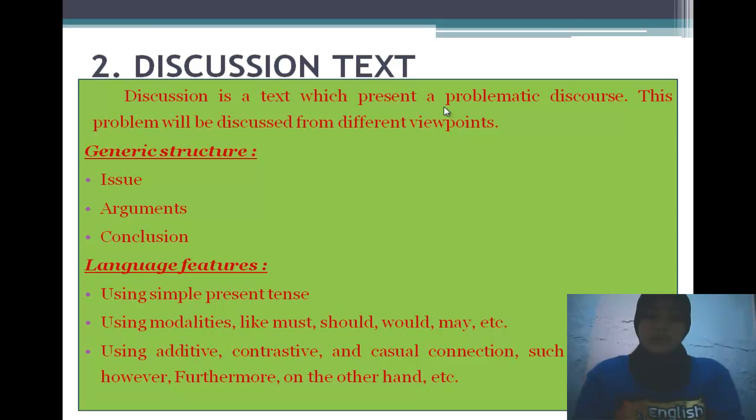In these supporting points, the authors present the opinion that support the issue. In each paragraph, supporting points consist of two components, including the main idea and elaboration or description of the main idea. Contrasting points, in this section, the authors present further arguments against the issue.